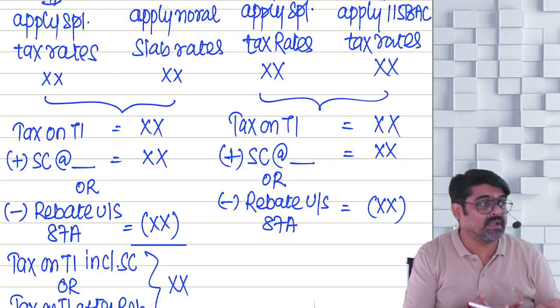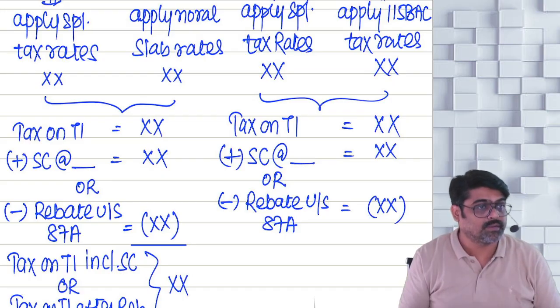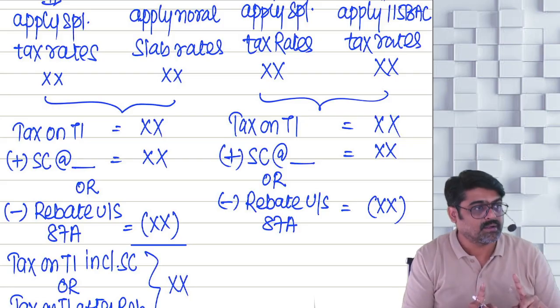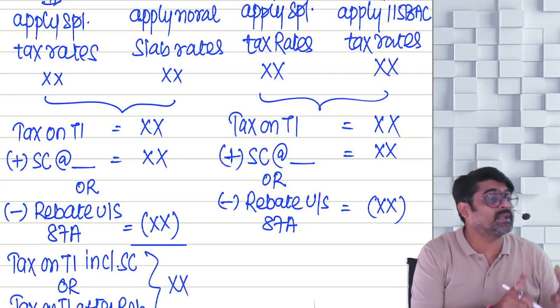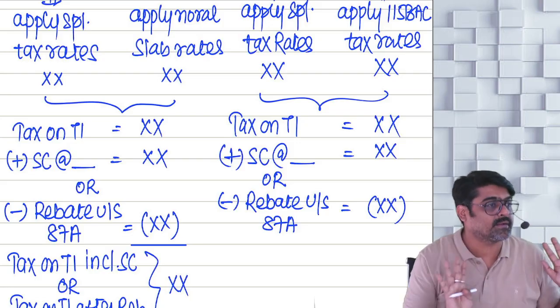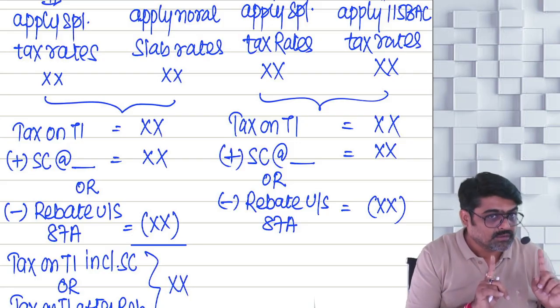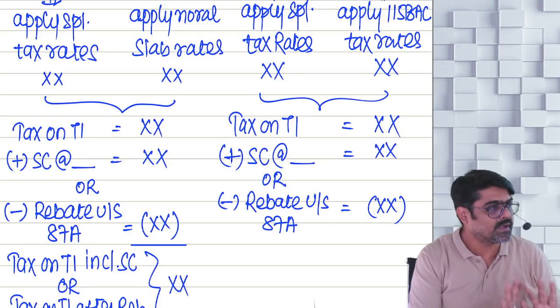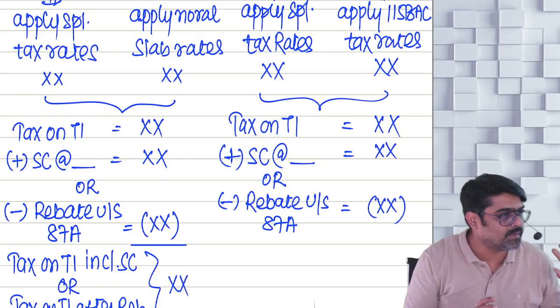Rebate will be available if you are a resident individual. If you are a resident individual, but your total income should be 5 lakh rupees or less, you will get the rebate. But remember, taxes on special incomes cannot be claimed as rebate. Other taxes can be claimed as rebate up to maximum 12,500.